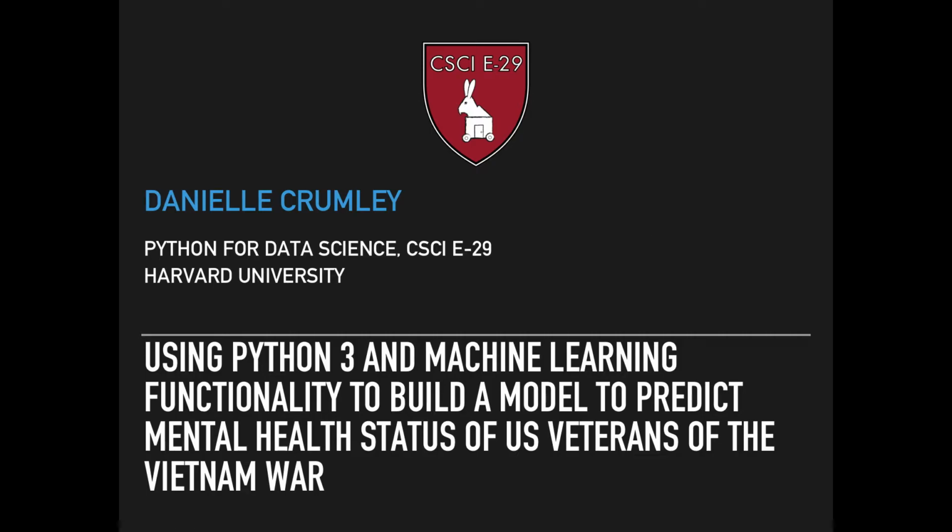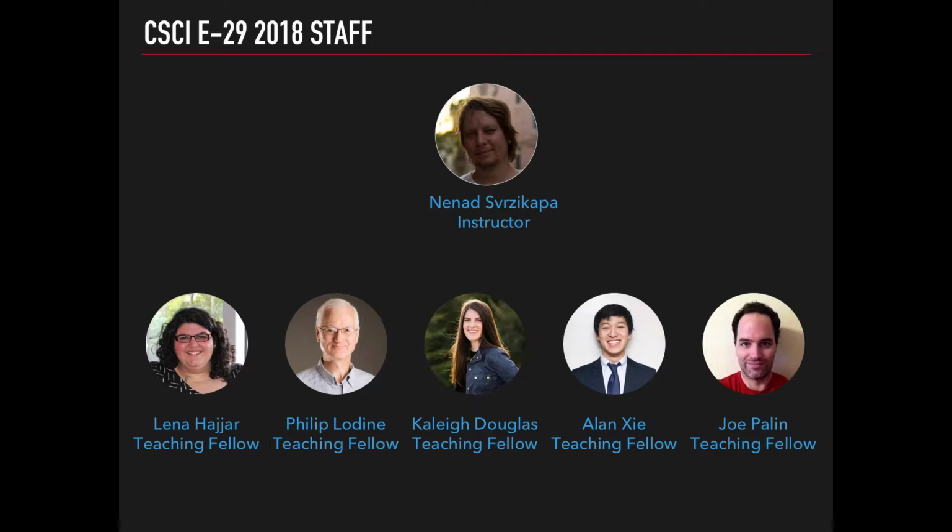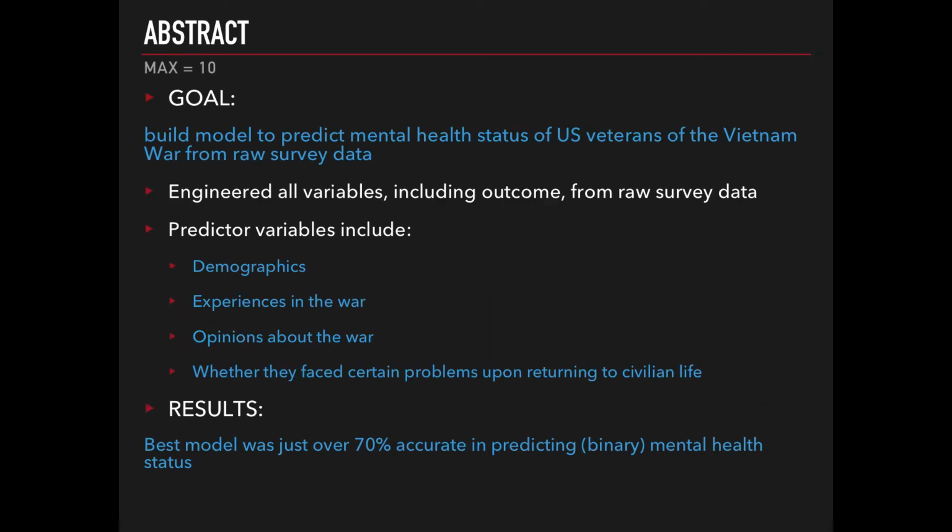Okay, hi there. My name is Danielle Crumley, and this is my final project for CSCI E29 at Harvard Extension School. I used Python 3 and some machine learning functionality to build a model that predicts the mental health status outcome variable of U.S. veterans of the Vietnam War based on a bunch of predictor variables. This course was offered in the spring of 2018, and this is our teaching staff.